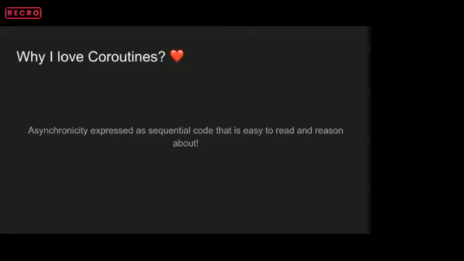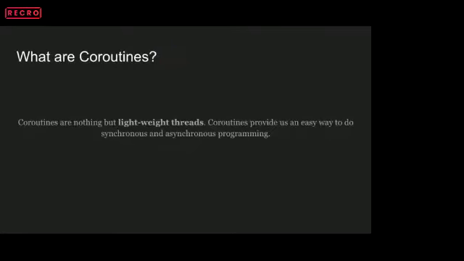So if any of you are familiar with Kotlin, or if any of you have looked into the Java bytecode for the coroutines, you'll see that callbacks are implemented under the hood. But let's discuss that later on. Let's first understand what coroutines are. Coroutines are nothing but lightweight threads. They provide us an easy way to do synchronous and asynchronous programming.